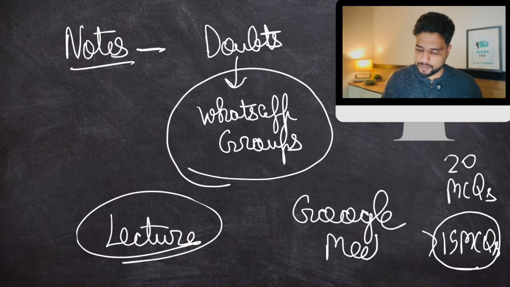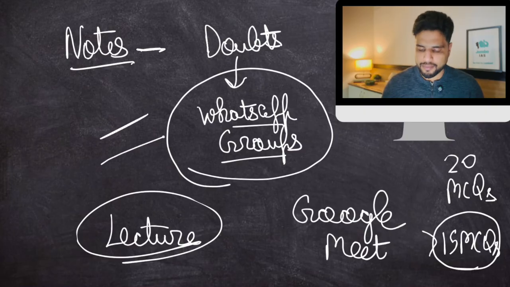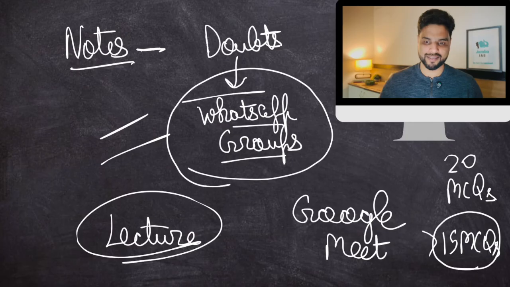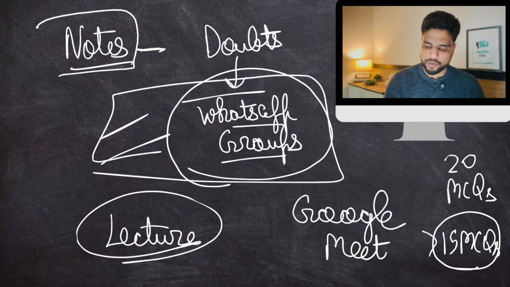Okay? But this part, the WhatsApp groups, they are specially for you. So that is why cover it properly. Okay? Or use it properly. That is a better approach. Make sense? Okay? So read the notes properly.